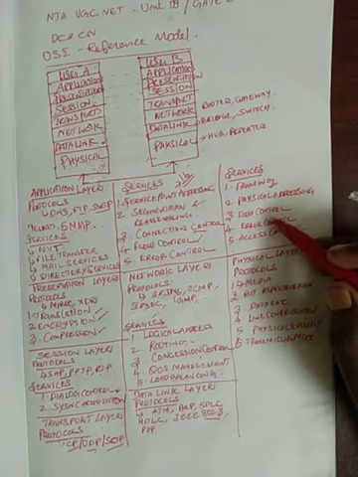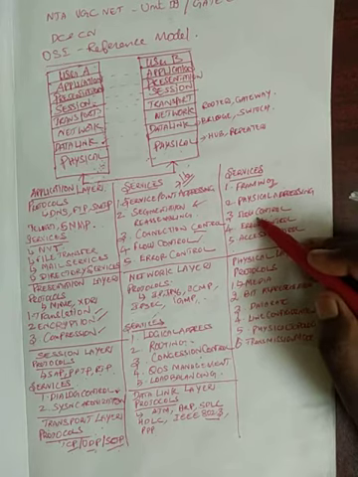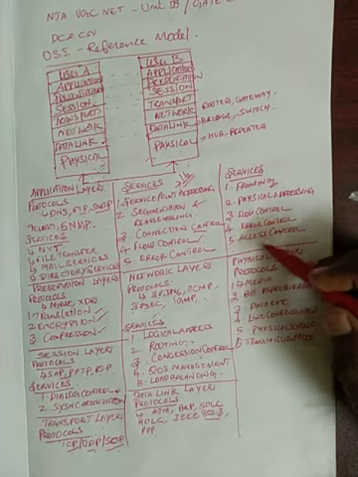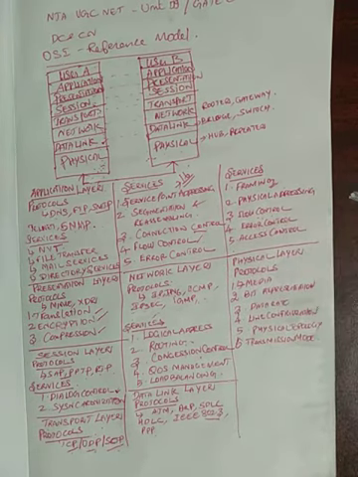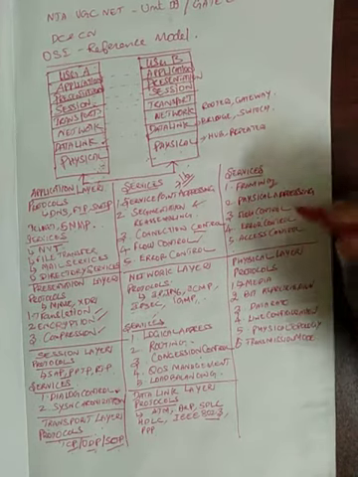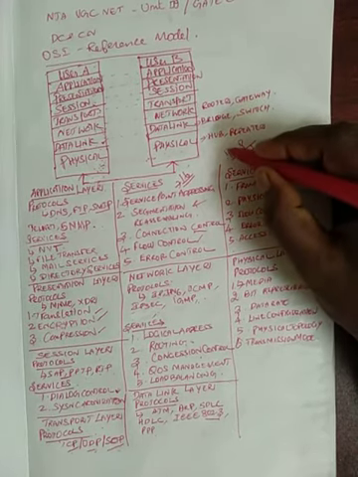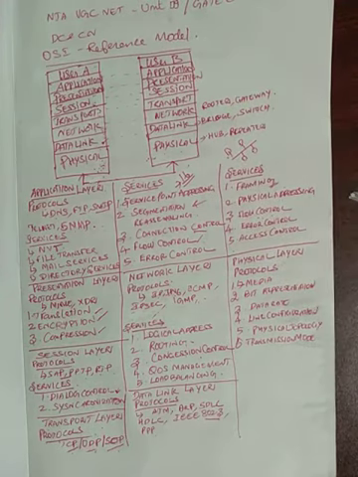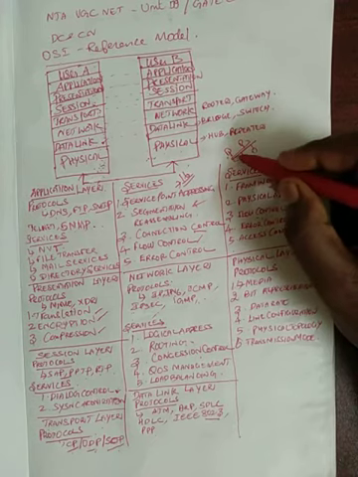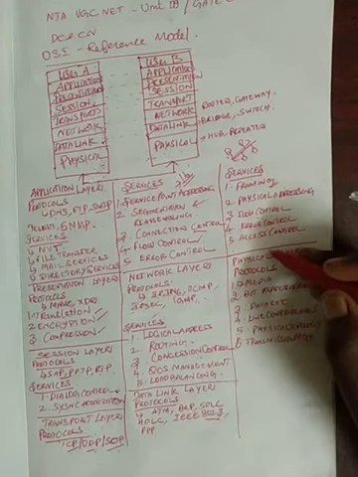And now flow control, which we discussed in the transport layer itself, but it happens here in the data link layer also. Error control is also present in the transport layer. And the next one is access control. What is access control? Suppose we have some medium in which so many computers are connected, and every computer is independently able to send data. Now what happens is that the data going forward and backward will sometimes collide with each other. So in order to control that, we have access control.